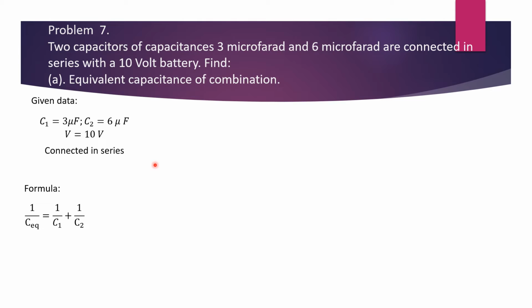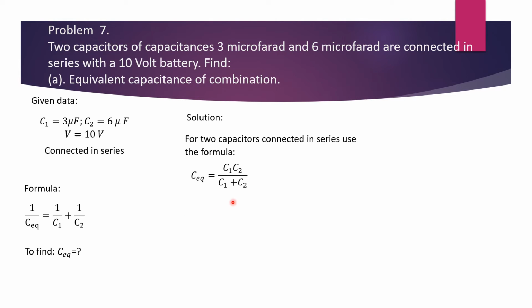The formula: 1 over C equivalent is equal to 1 over C1 plus 1 over C2. To find C equivalent, solution. For two capacitors connected in series, use the formula C equivalent is equal to C1 C2 divided by C1 plus C2. That's a handy formula, and it says C equivalent is equal to product over sum.